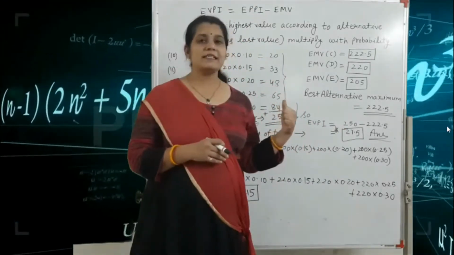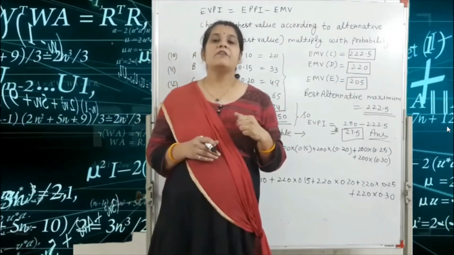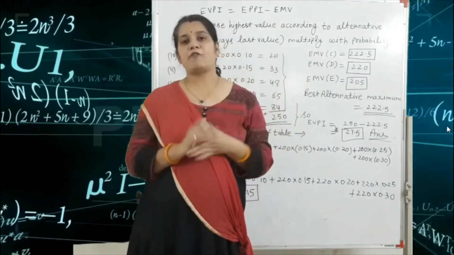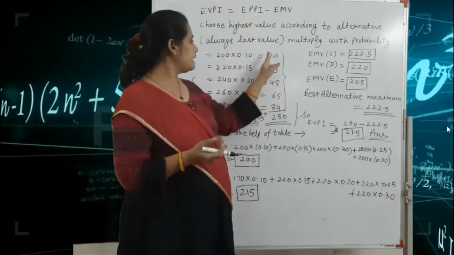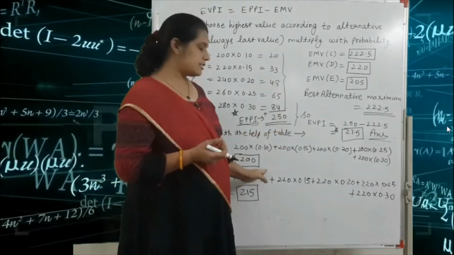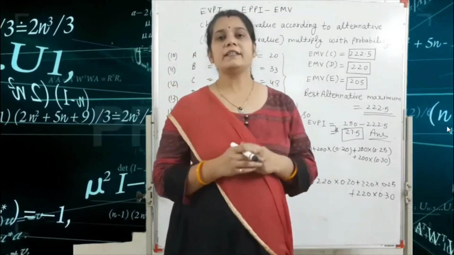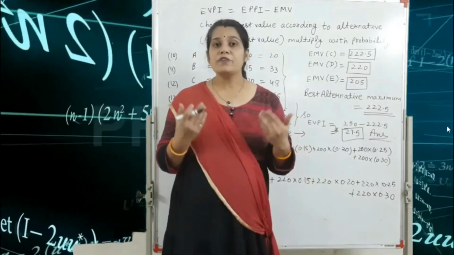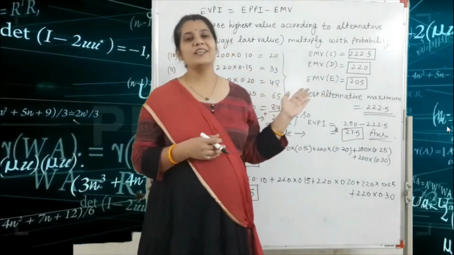Actually, this method is very easy because sometimes in our question paper we are already given the payoff matrix, so you calculate only the EVPI and the expected monetary value. But sometimes we are not given the payoff matrix. So how do we find the payoff matrix? This is an example of that type of question.